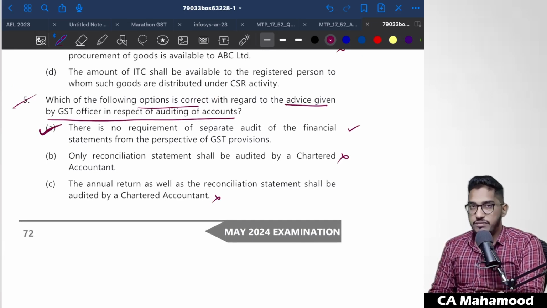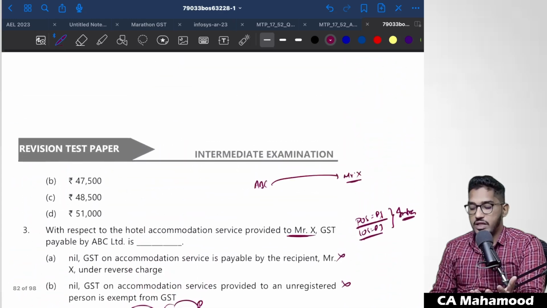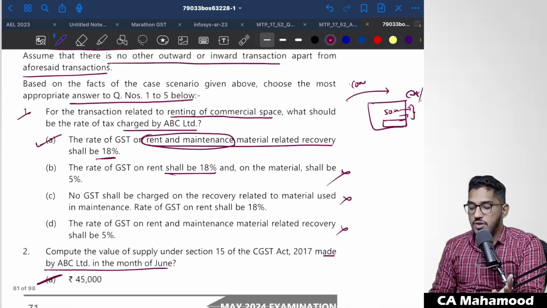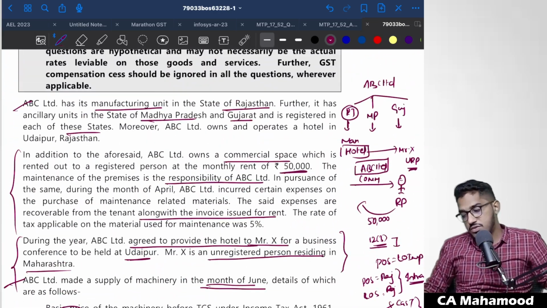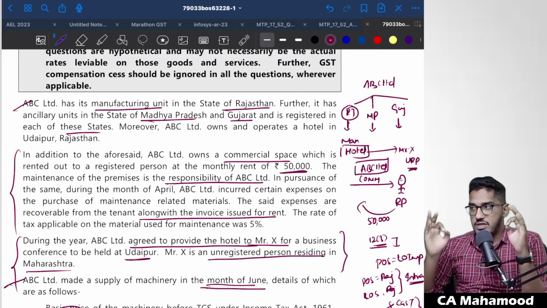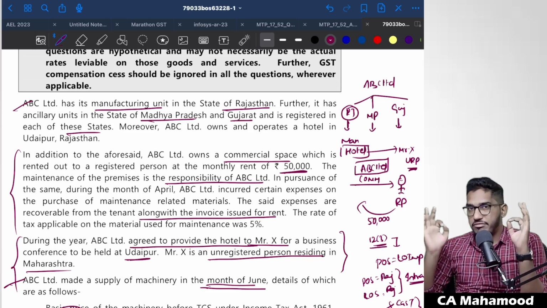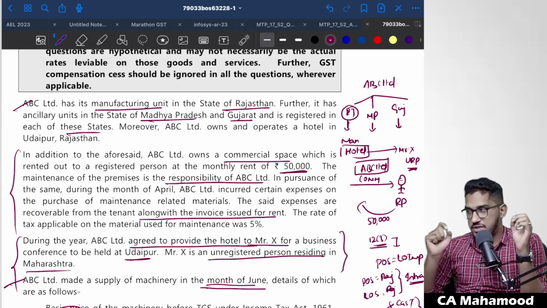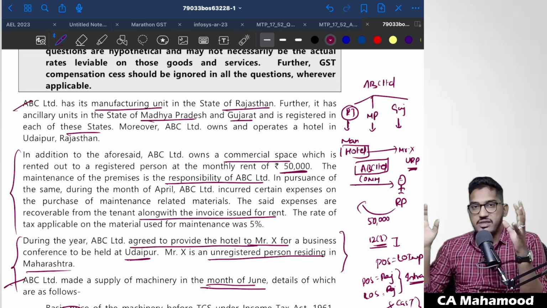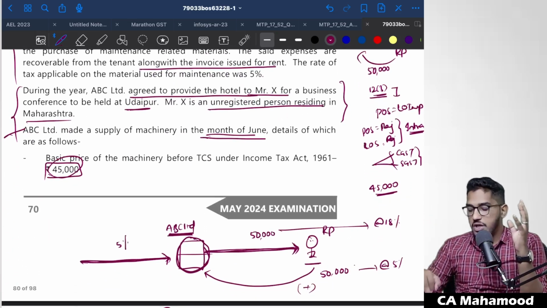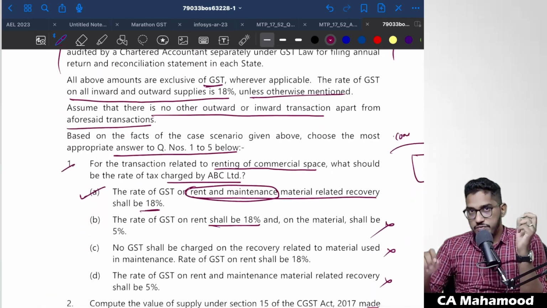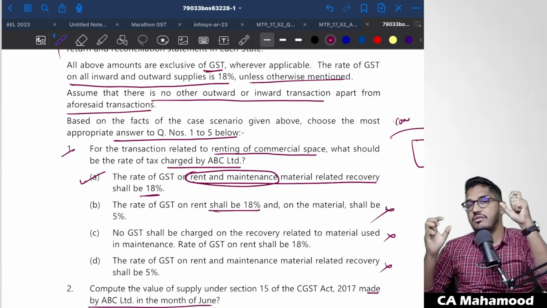So this is a sample of a case scenario based question. This is how the questions may be tested in the examination when it comes to GST. So you have to pay close attention to the facts here. Whenever you are reading these kinds of MCQs, my suggestion is that whatever facts you are reading, immediately try to make a summary. This is what I always suggest to the students. Whenever you are reading questions, especially in GST, whatever important facts you find relevant, please try to mark them, or else try to make a summary, so that once you read the case scenario, you have all the facts at your fingertips. When you read the question, you will not get confused. The things will immediately come to your mind, and you will go and read the relevant paragraph.